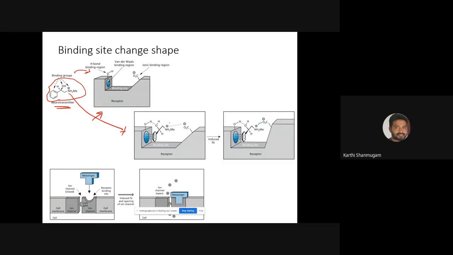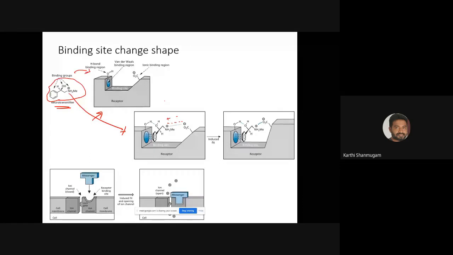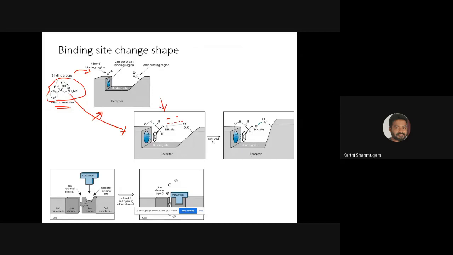If you look at this, this interaction is not so strong because the distance between the positive charge and negative charge is too large, right? Just for understanding purposes. If we reduce the distance between this positive charge and this negative charge, the interaction may become strong. So in order to make the fit so tight, or to make the interaction stronger, the receptor undergoes some kind of conformational change. Here you can see the conformational change, right?